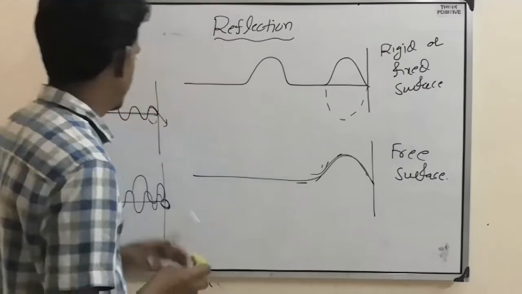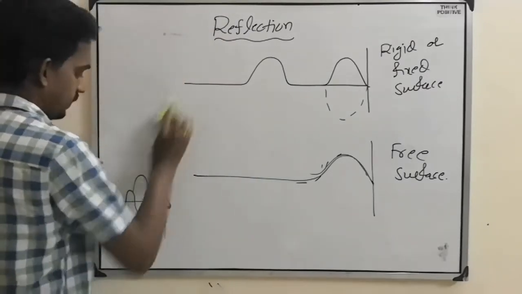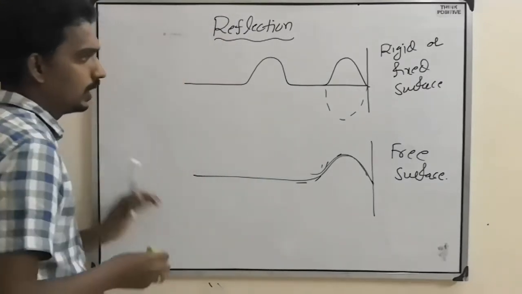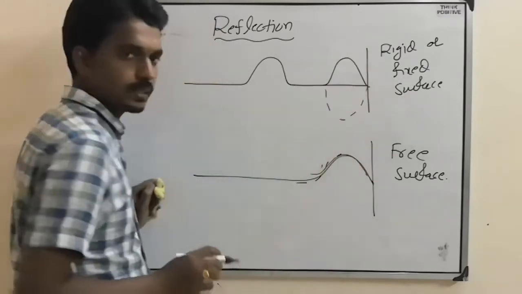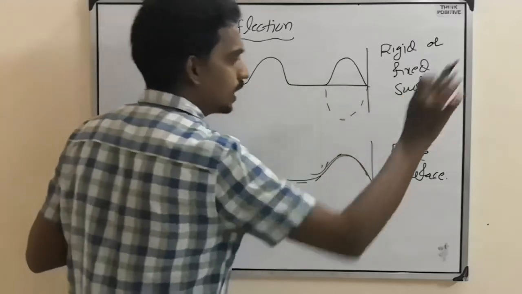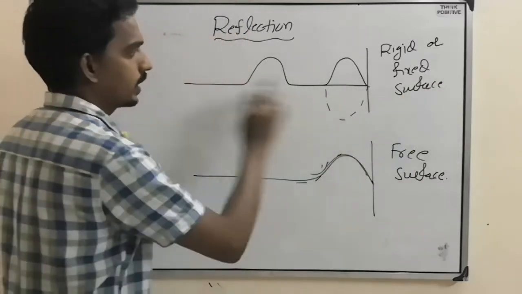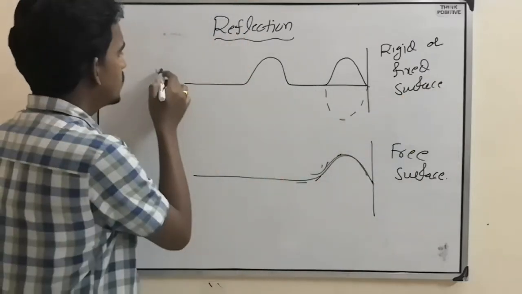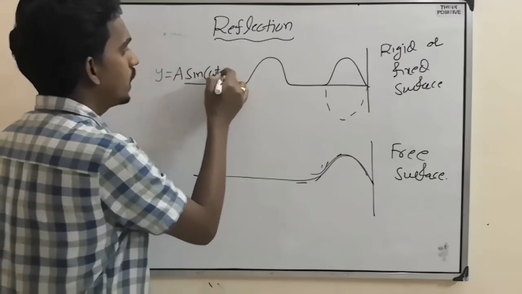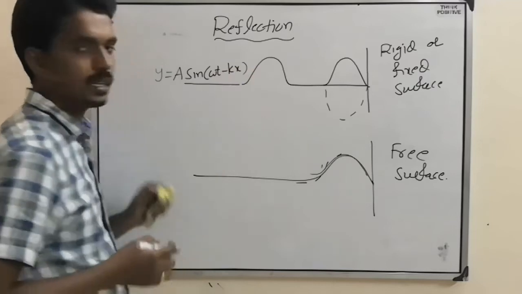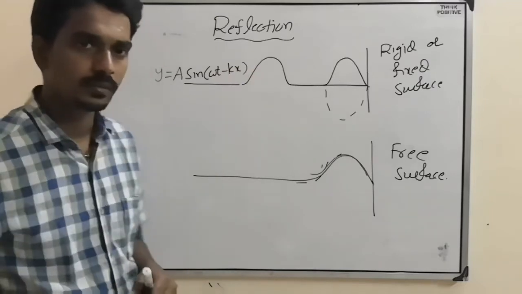So here let's take this like positive x direction. The wave is traveling along positive x direction, right? So what is the wave equation generally? A sin(omega t minus kx). Yes or no?